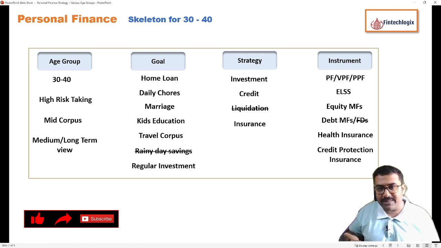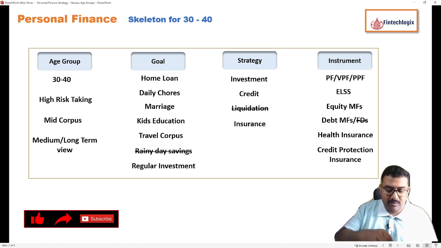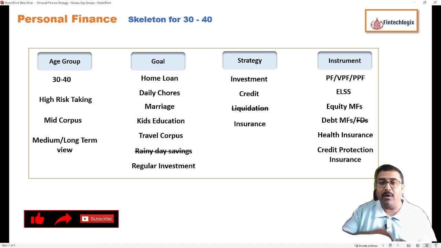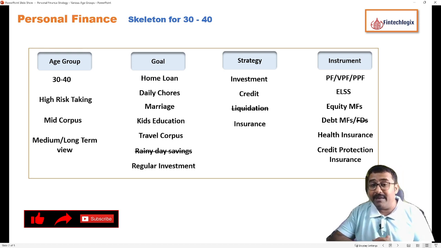Health insurance, as we talked, is a must. We have to think of the 5 lakhs which is provided by our employer plus some additional insurance to cover my entire family. Credit protection insurance if we have a home loan. This goes hand in hand.